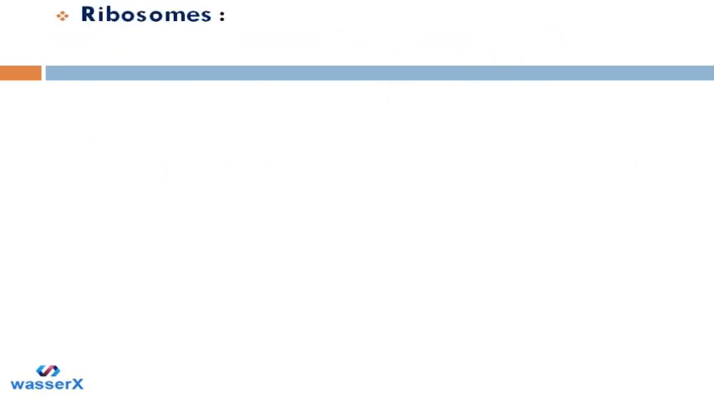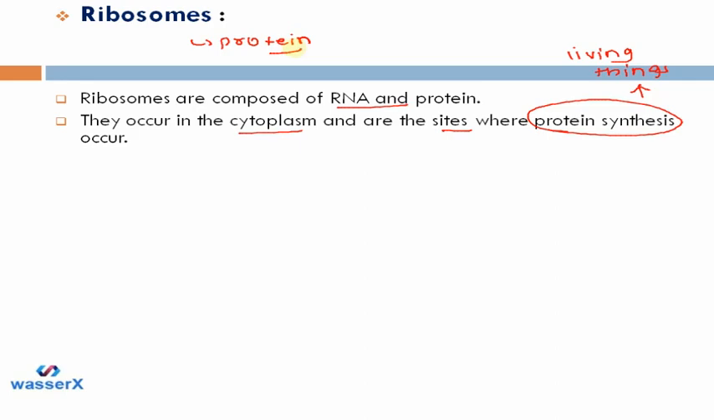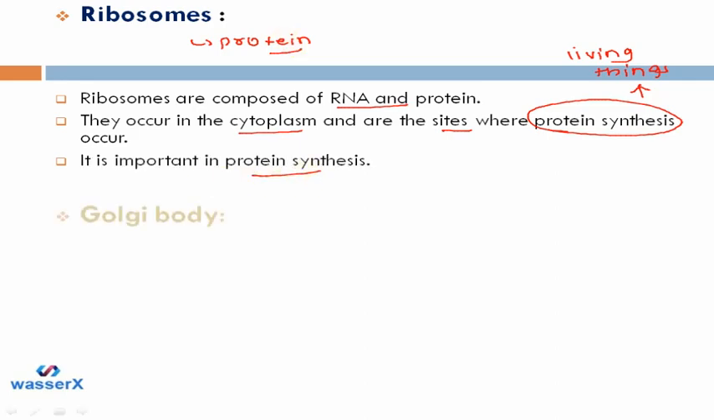Next is ribosomes. So what are ribosomes? Ribosomes are composed of RNA and protein. They occur in the cytoplasm and they are the sites where protein synthesis occurs. Now synthesis will occur only in living things. So as they are responsible for the synthesis of protein, ribosomes provide evidence that the cell is a living thing, and they are important in protein synthesis.